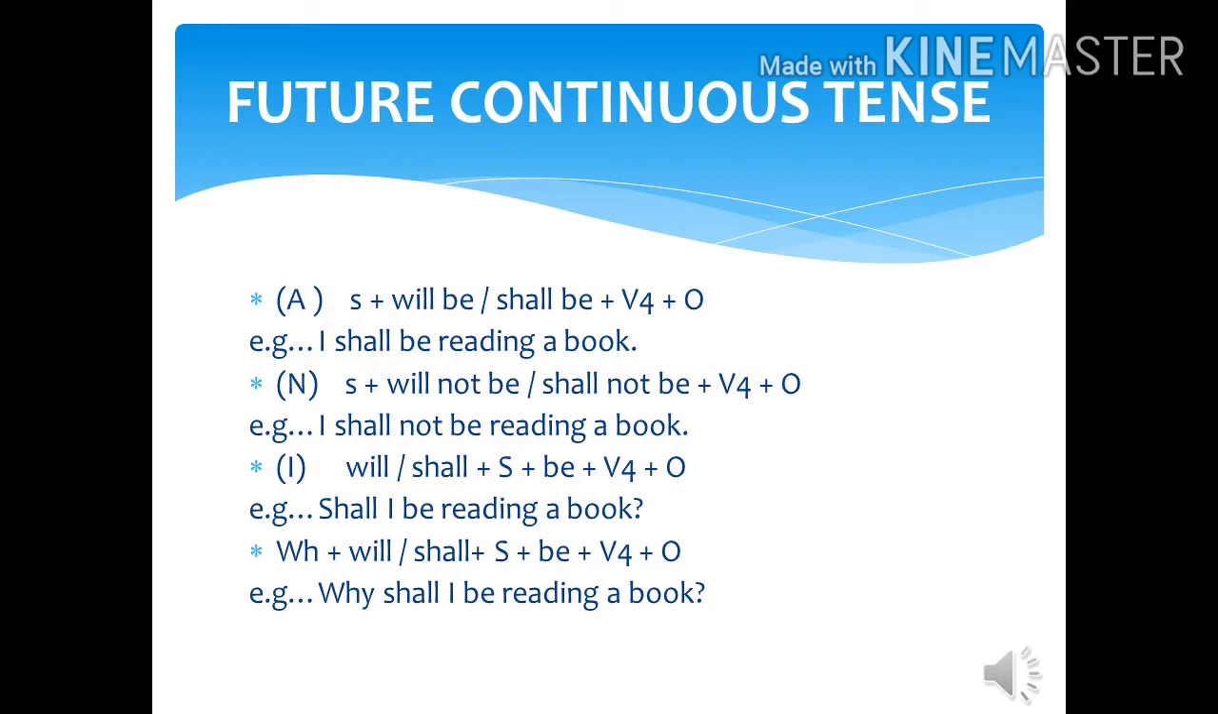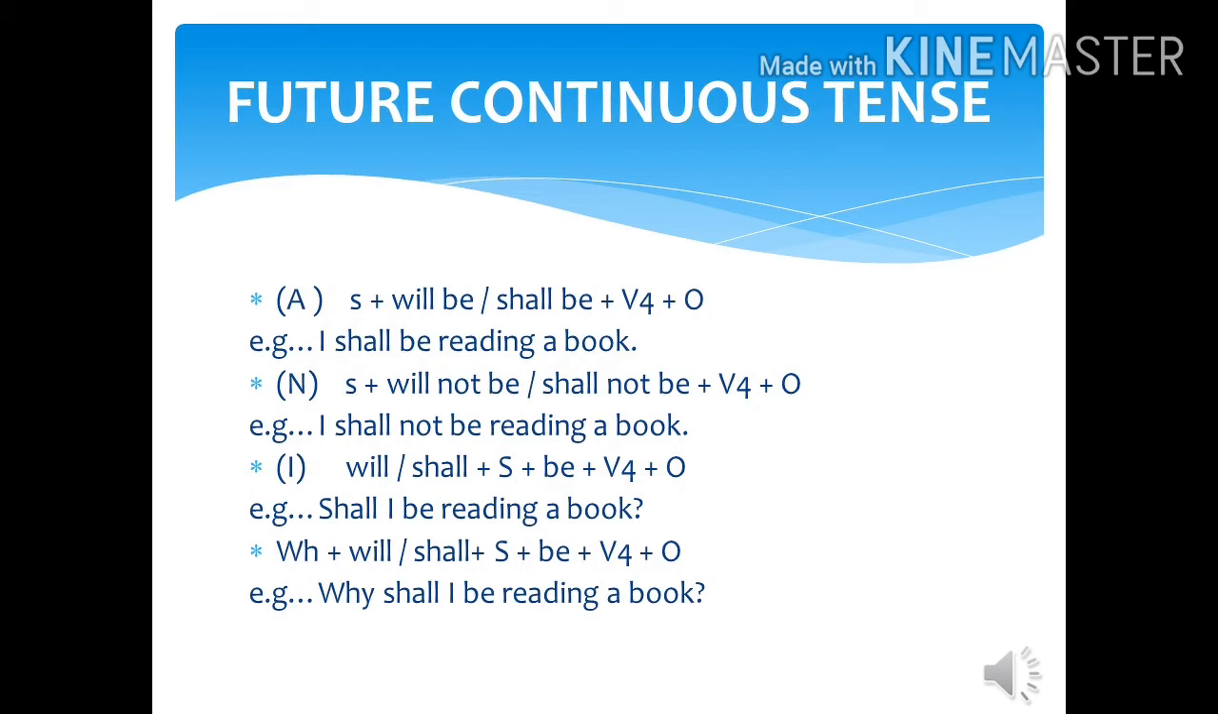That is subject, will be, shall be, fourth form of verb and object. As I told you earlier, how will and shall will be differentiated. The example in front of you is, I shall be reading a book. In negative sentence, we use subject, will not be, shall not be, fourth form of verb and object. For example, I shall not be reading a book.